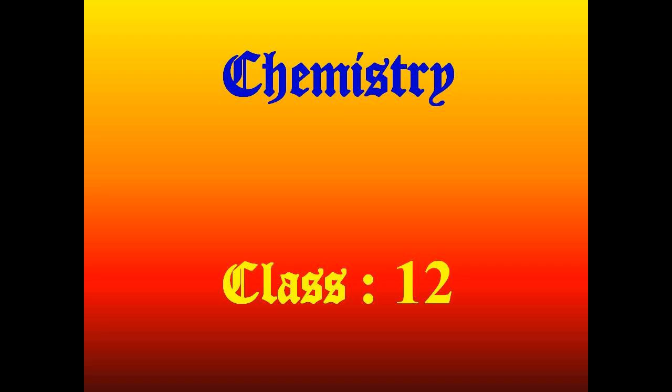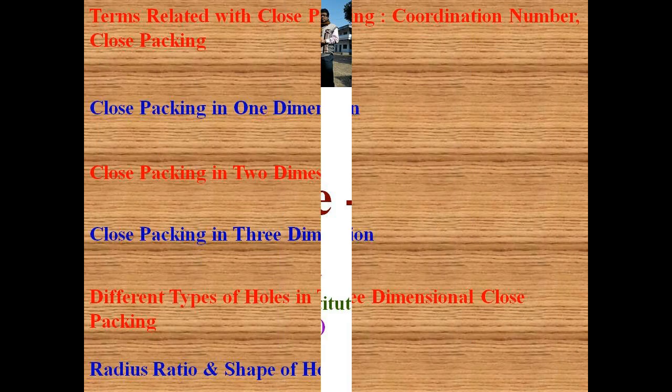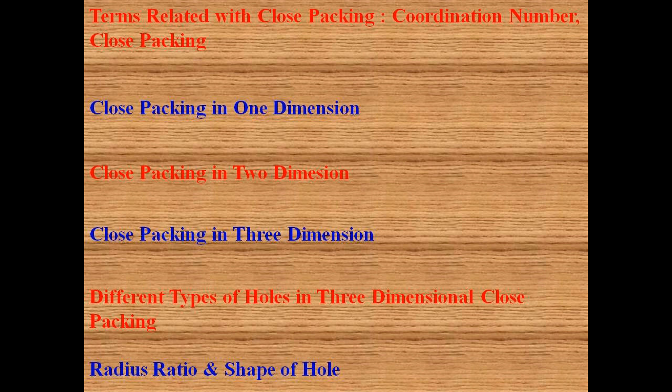I will discuss the solid state of chemistry of class 12. It's the third part of my lecture. Here we will discuss different types of close packing, namely one-dimensional, two-dimensional and three-dimensional. Next, we have to discuss different types of voids in different close packing.